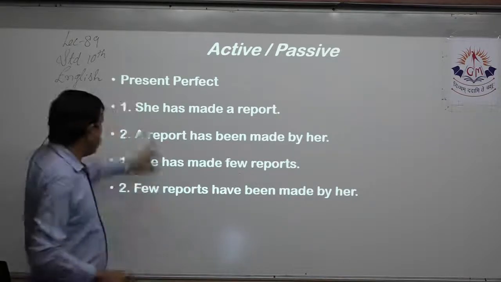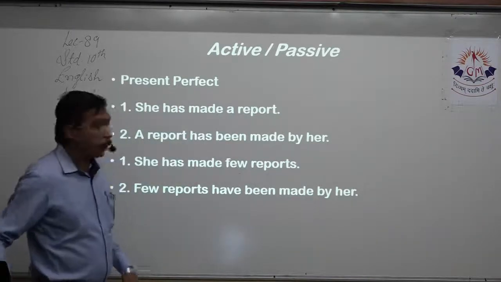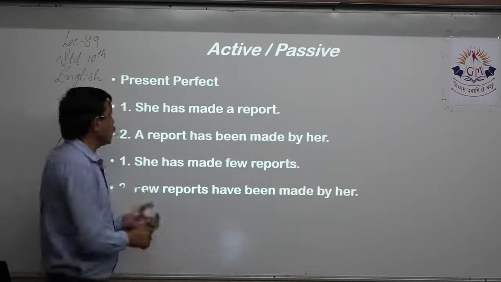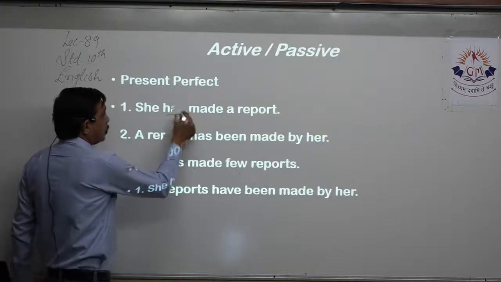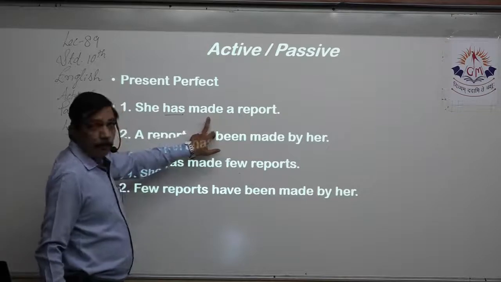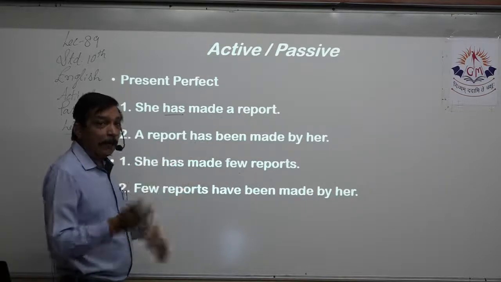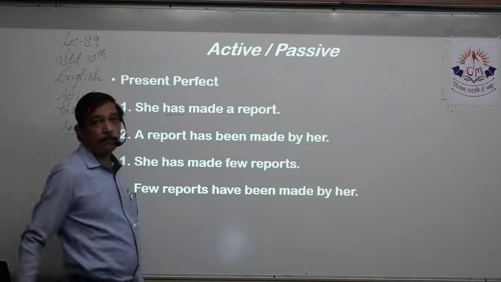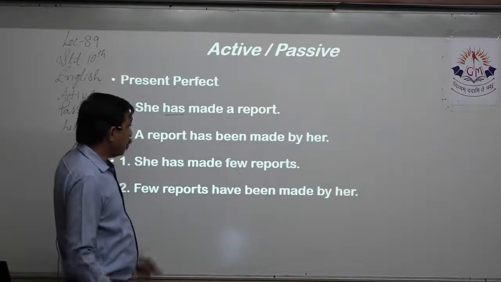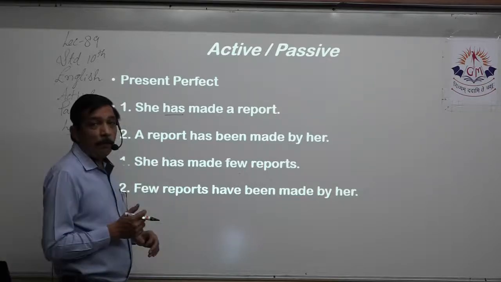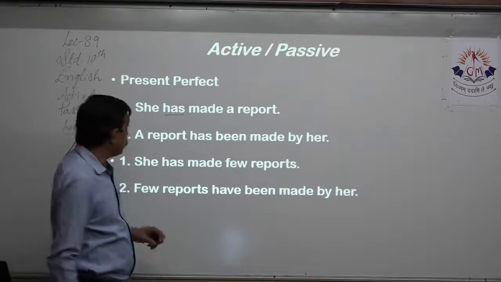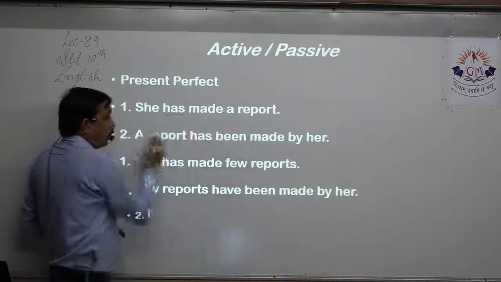So she has made a report, where she is the subject and report is the object. This tells me that the tense is present perfect. Make, made. So we have to make the verb into past participle. So I bring the object to the front.